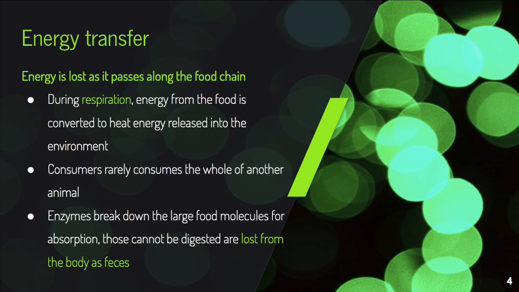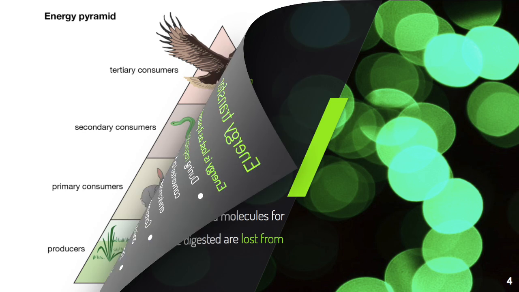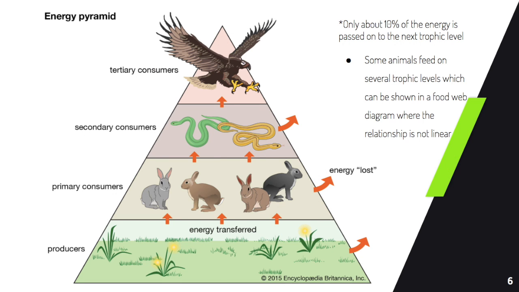For example, energy from food is converted to heat energy during respiration, and consumers don't consume the whole of another animal. Thirdly, enzymes break down large food molecules for absorption, but those that cannot be digested are lost from the body as feces. This is an energy pyramid diagram.